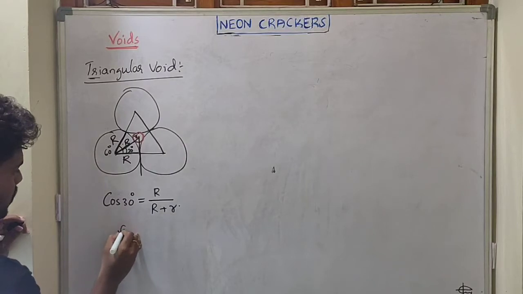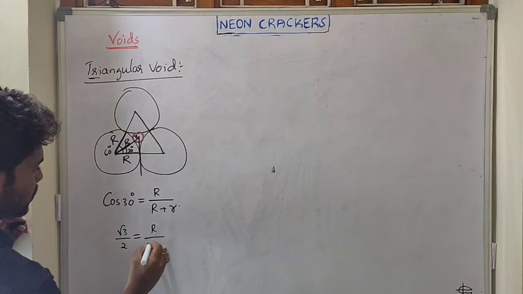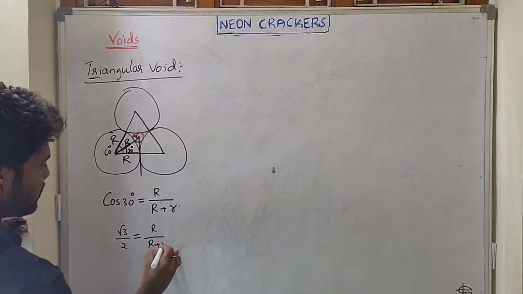So what is the value of cos 30? Root 3 by 2. So root 3 by 2 equals capital R upon capital R plus small r.